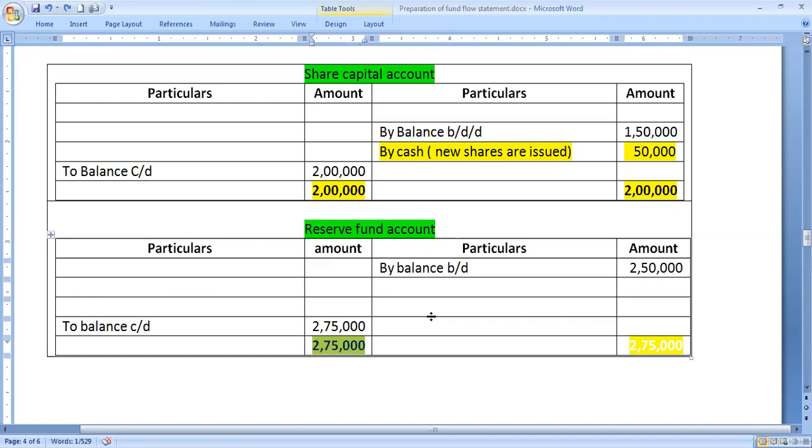This appropriation is a non-cash transaction, which will not make any impact on cash position, so it has to be taken into consideration. Same, we need to transfer to the adjusted profit and loss account. The difference amount of 25,000 rupees we can debit to the adjusted profit and loss account and credit to the reserve fund account, because this amount will not have any cash outflow or inflow.